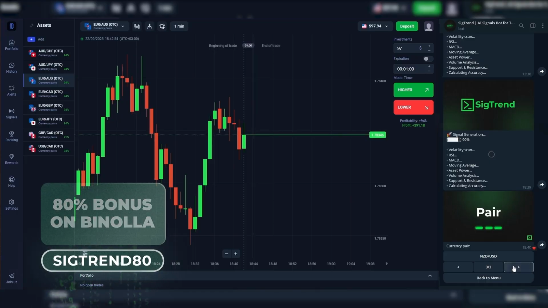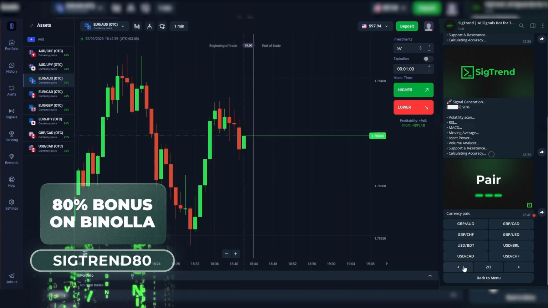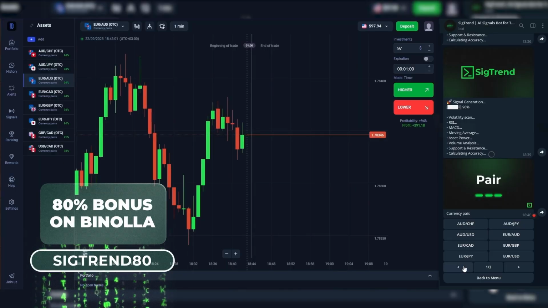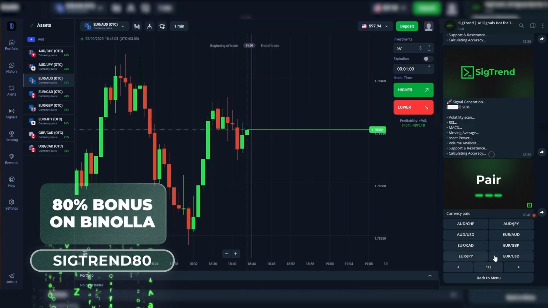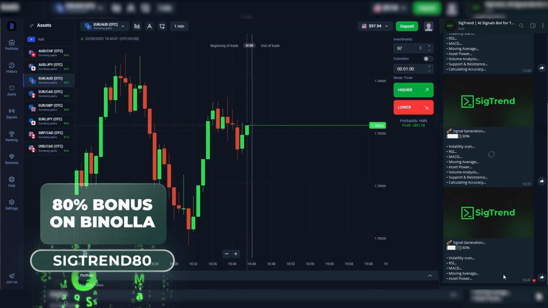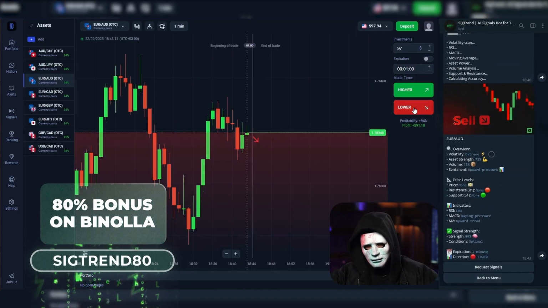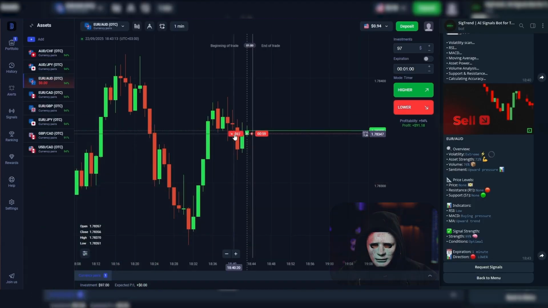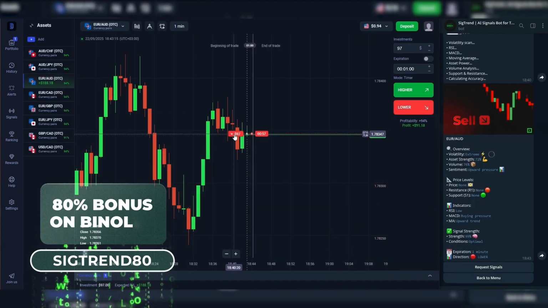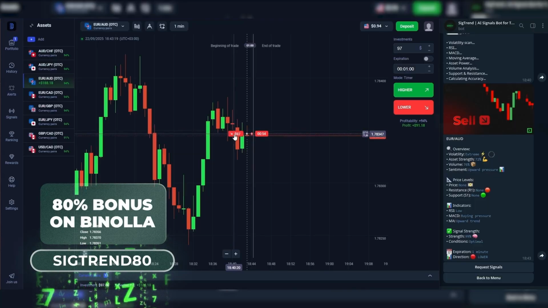Everything's lagging a little for me. Let's go back. Let's just try to scroll through. Yeah, back. Great, and here we need to find the currency pair for 1 minute. Also, the signal is being generated and scanned in OTC, and again we need to enter a sell on the chart overall. It's right here. You can even see that it's going for a sell, so we're entering for 1 minute with $97.